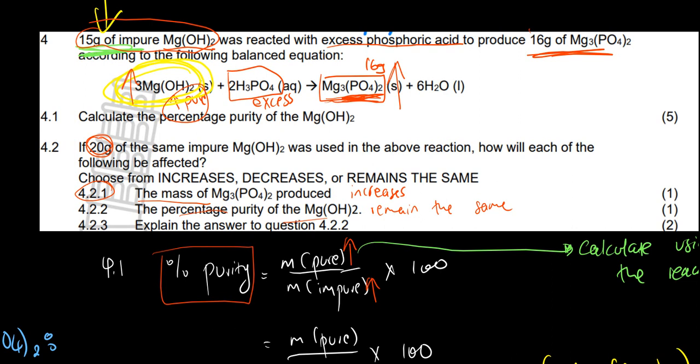It's going to remain the same mainly because the ratio of the pure sample to the impure remains the same in a given total mass.